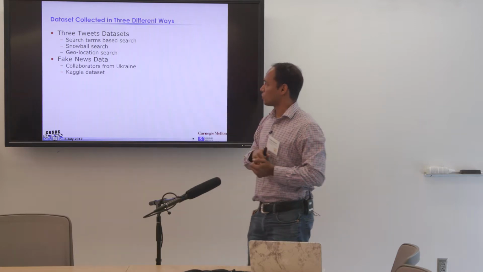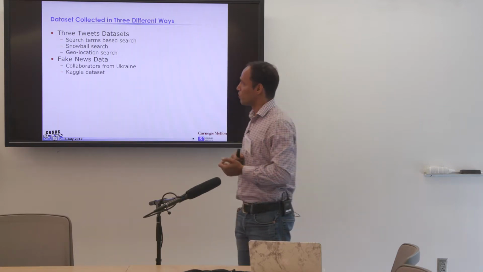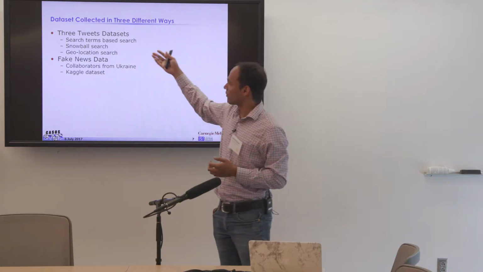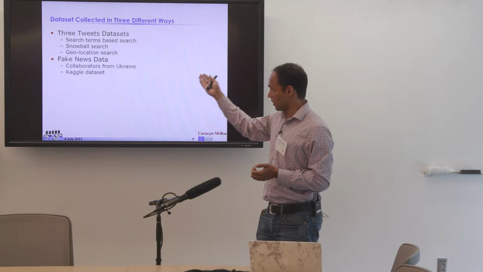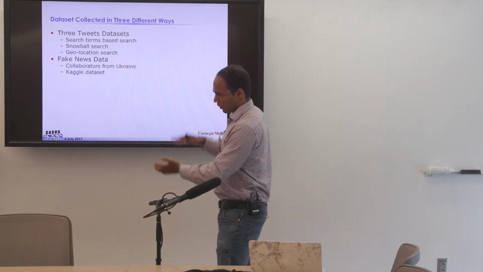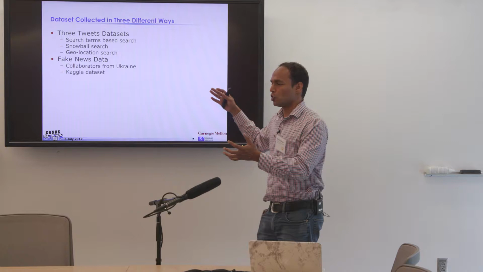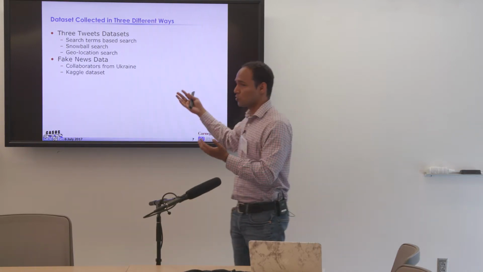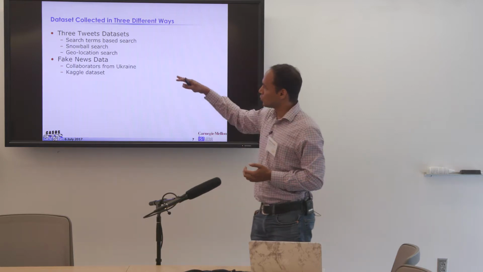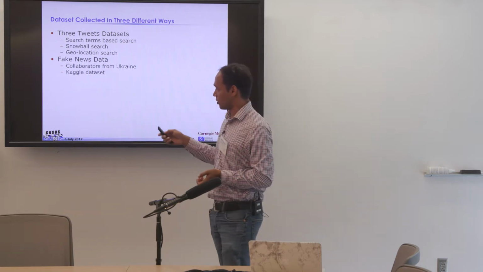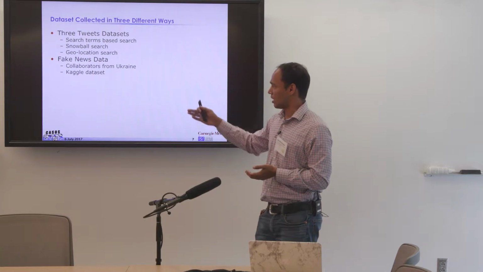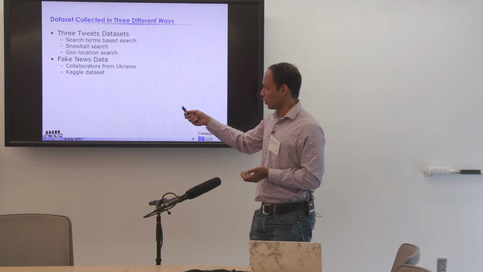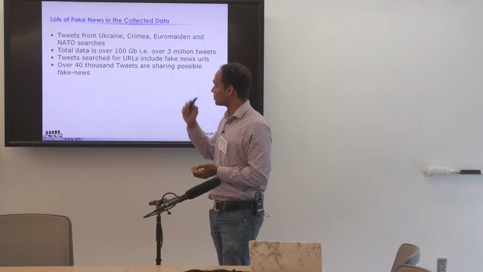Moving back to the collection of the data set, we got three tweets data sets. The first was based on search terms. The other was a snowball search, which started from some users that we got from the search terms. The third was based on geolocation search. For the rest of the slides, we are going to focus mostly on the North Sea region and the Ukrainian region, because there is a lot of fake news happening there. So we used geolocation around the North Sea region. We used a fake news data set. We got some fake news URLs from our collaborators who are in Ukraine. We also got data from a Kaggle data set.